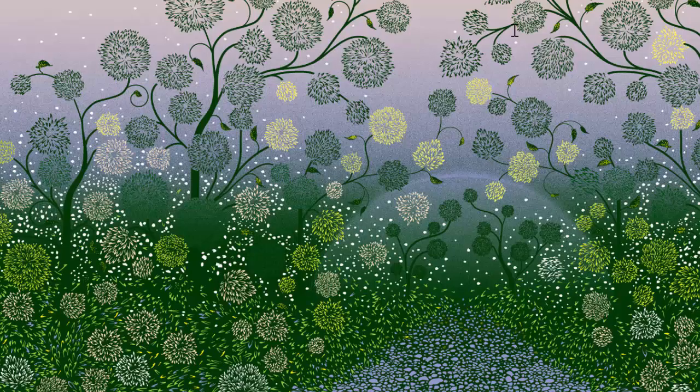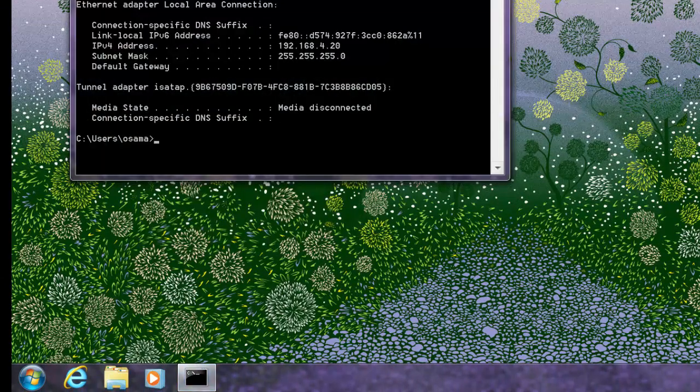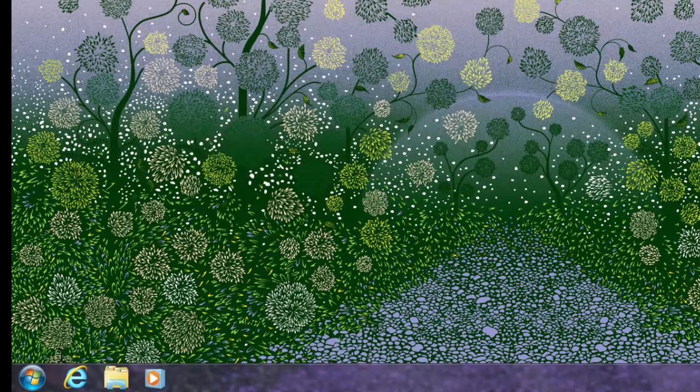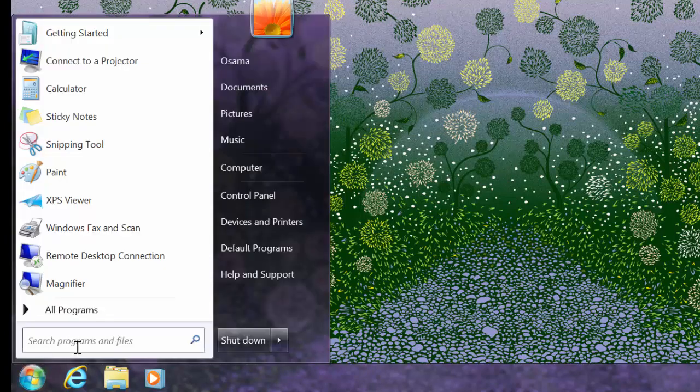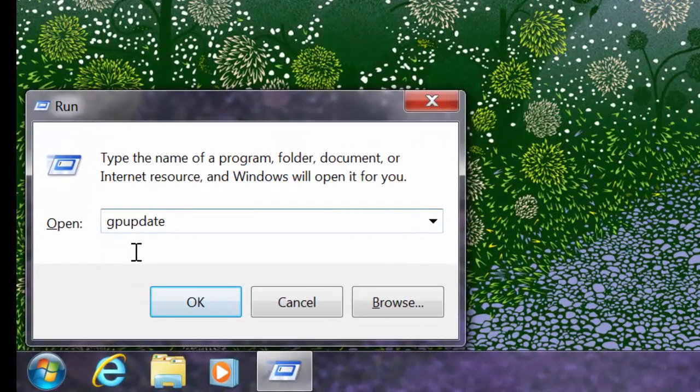If I want to go now, it is implemented for Osama, and now I am Osama here, right? I can just switch off or restart the computer, or just from run, if I want to implement it, type here gpupdate. That means group policy update. I want to download the group policy from the server to the client. So if I want to implement the group policy on the computer, there are two ways to do that. The first one, just restart the client computer, or just go to run and gpupdate.